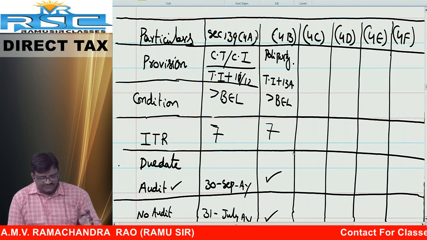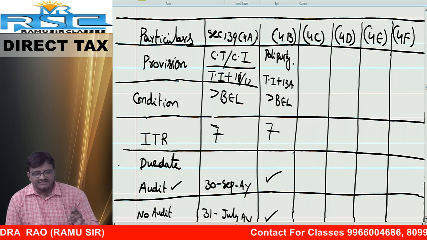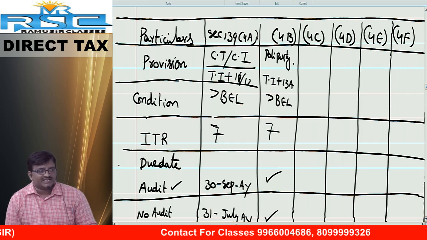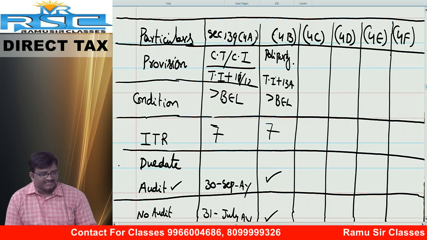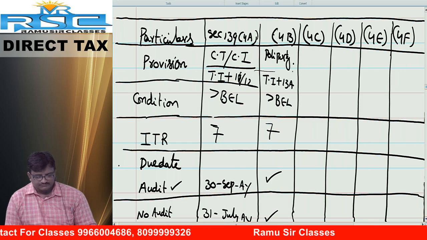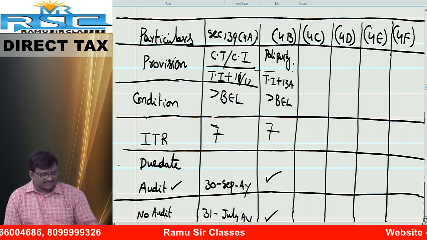139 subsection 4A. Completed. Now it is time for 139 subsection 4B. Filing of return of income by political party. After that, please write the conditions.